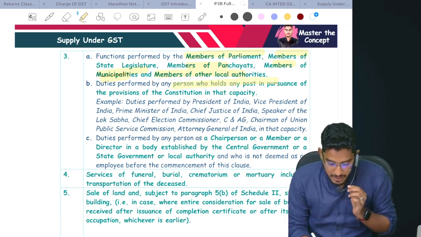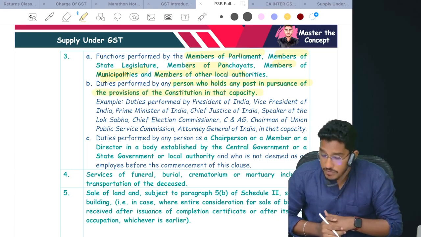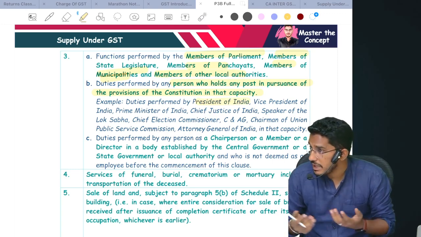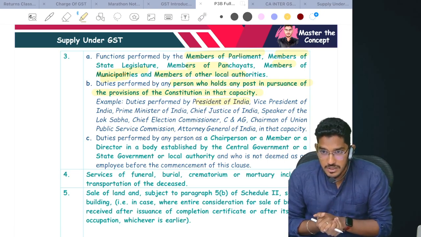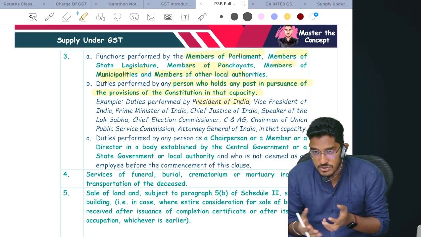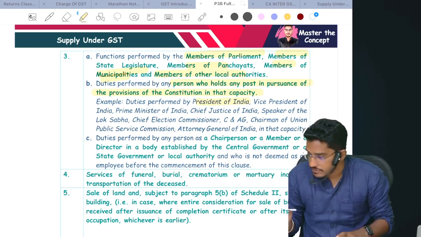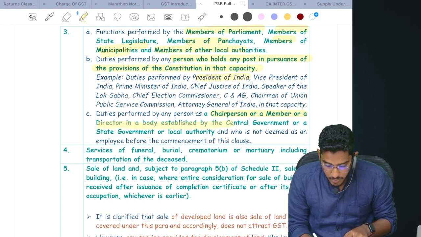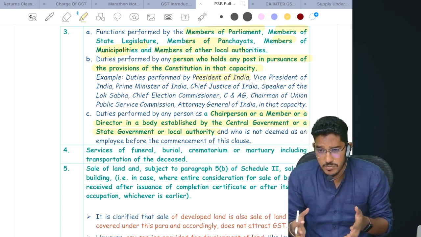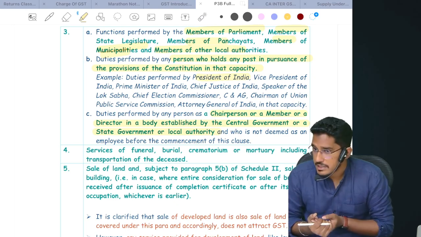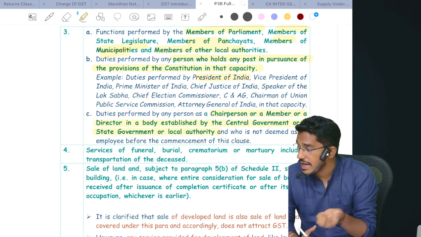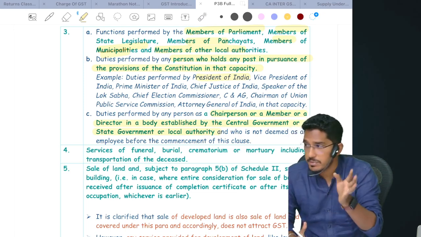Similarly, duties performed by any person who holds any post in pursuance of the provisions of the constitution in that capacity, like duties performed by the President of India, Vice President of India, Prime Minister of India, Chief Election Commissioner. If you are holding any constitutional position, for that you are receiving remuneration, it is not a supply of service, not a supply of goods. Similarly, duties performed by any person as a chairperson or a member or director in a body established by central government or state government or a local authority. Central government has established one body, state government has established one body, or local authority has set up some body. In that, you are asked to act as a chairperson, or vice chairman, or a member, for which they will pay you remuneration.